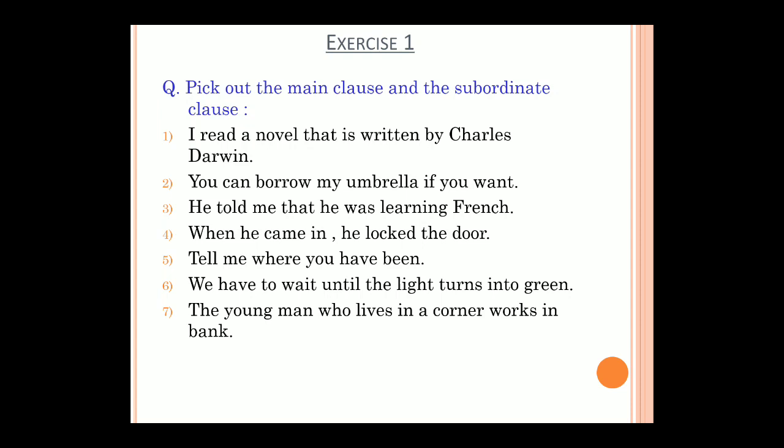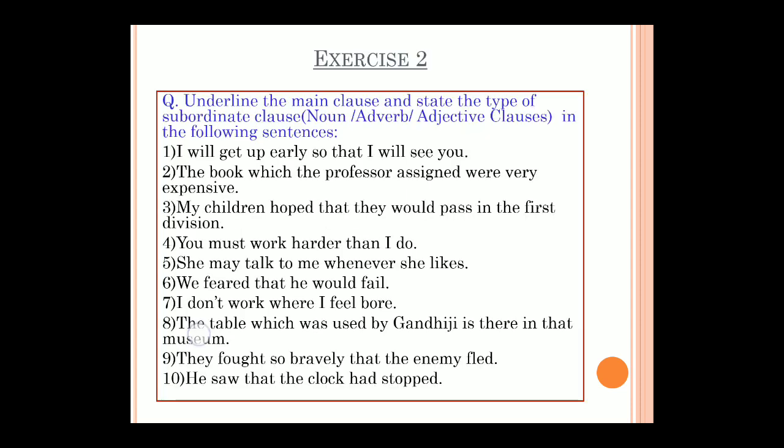So pick out the main clause is your first exercise. Here you just have to pick out the main clause and the subordinate clause. That's it, nothing else you have to do. Just pick out which is a main clause, where the subject and verb are there, and which is a subordinate clause. Search for the subordinator, and from there you begin the subordinating clause. But you should see to it that there is a finite verb also in that subordinating clause. So only this picking out of main clause and subordinating clause is given in the first exercise.